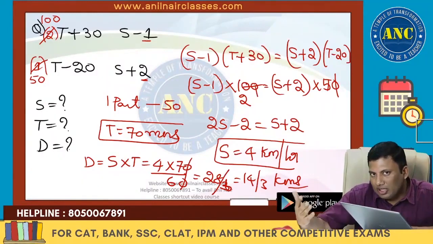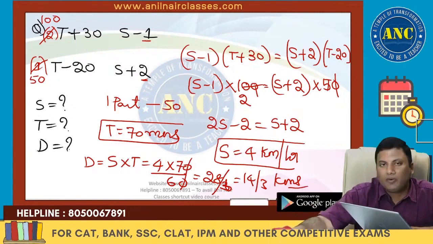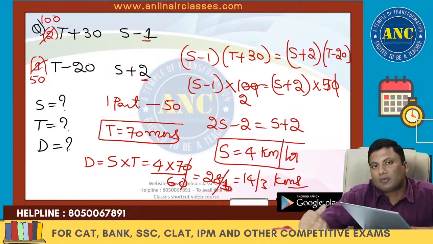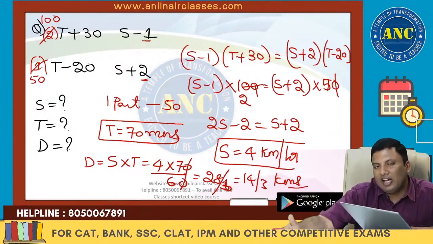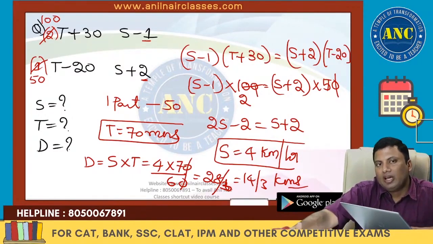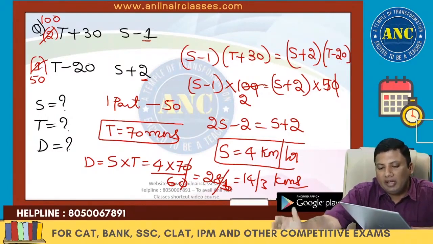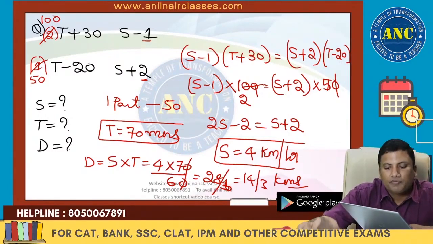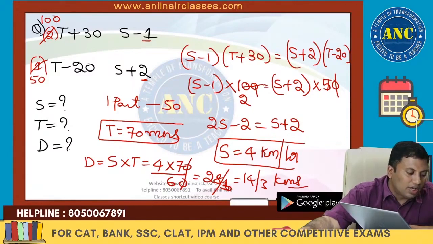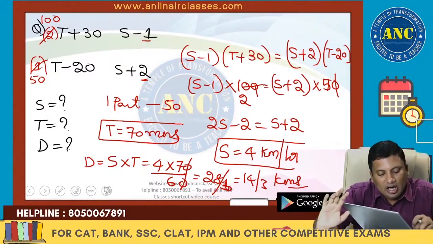Either you can use the equations method, or the condensing of the equations method, or if the speed is in AP, the time period is in HP. If the speed is in HP, the time period is in AP. Or you can use the alligations method. I hope the idea is clear.